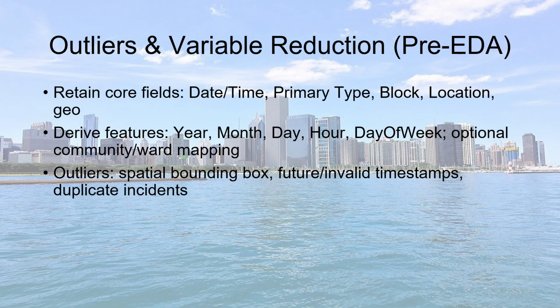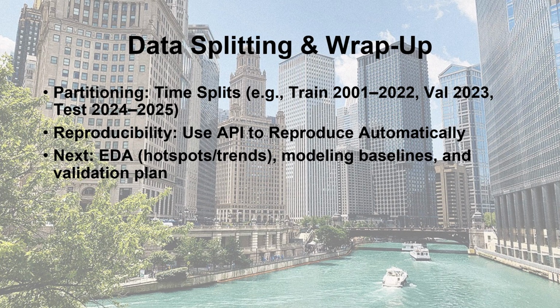Outliers and variable reduction. To improve modeling performance, I reduced variables to the most relevant ones: time fields like year, month, day, and hour, as well as location indicators like district and community areas. Outliers were defined as impossible coordinates or future timestamps. If the timestamp is in the future, then it was fat-fingered in. Duplicate reports, if any, were removed by checking unique identifiers. The resulting data set maintained all necessary structures for modeling while reducing noise and improving interpretability.